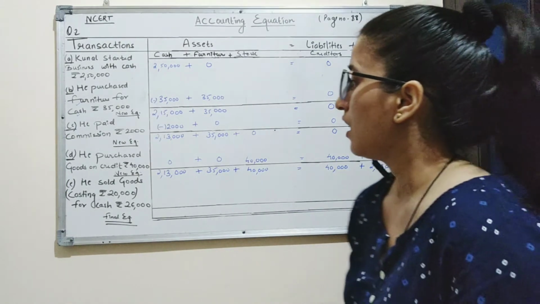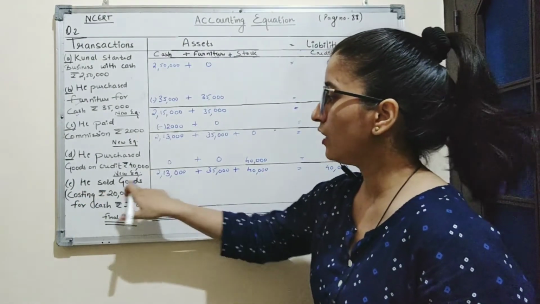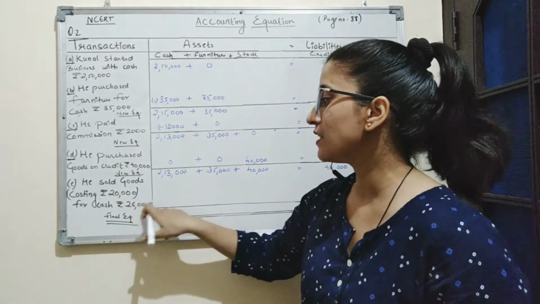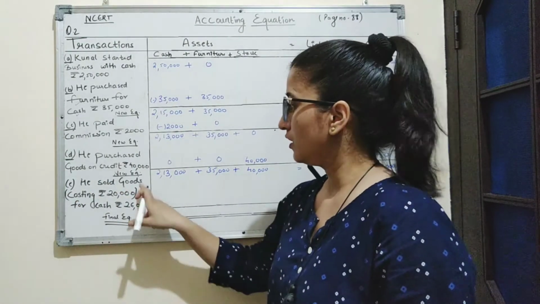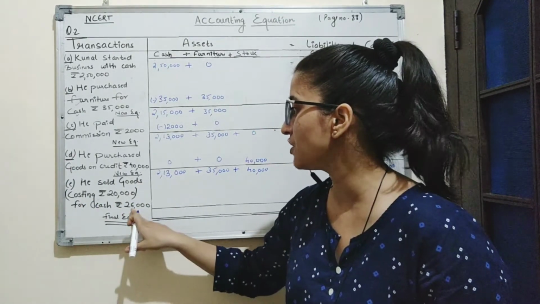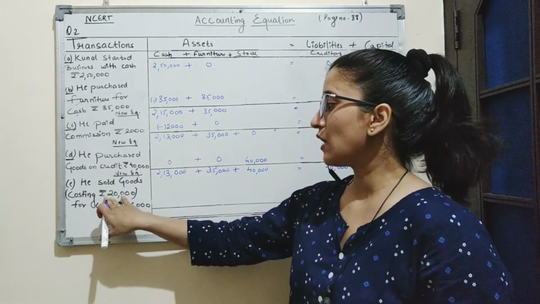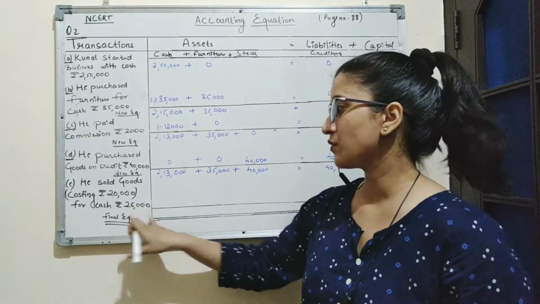Now the last transaction is he sold goods costing rupees 20,000 for cash of rupees 26,000. So in this transaction, the goods which were costing 20,000 have been sold for the cash 26,000, so there is a profit of 6,000.